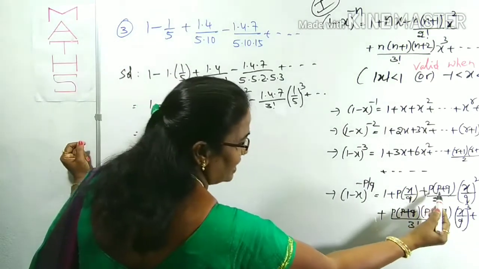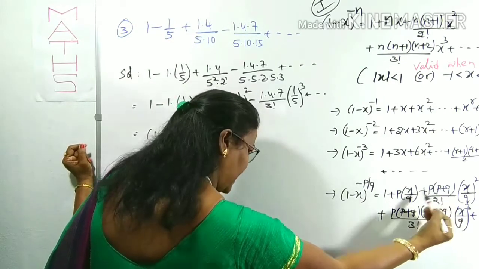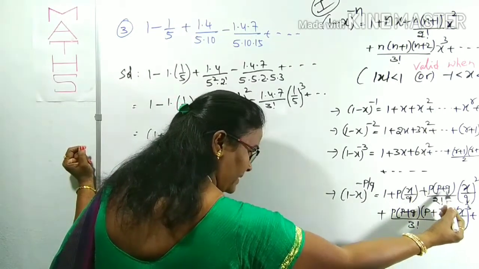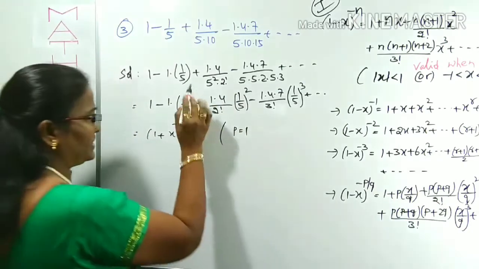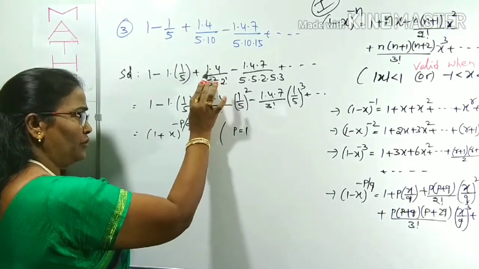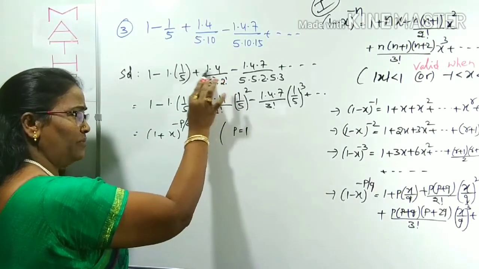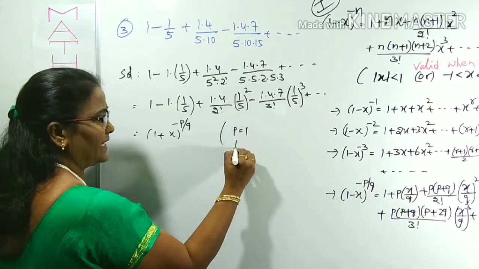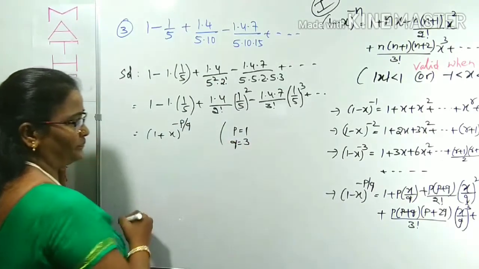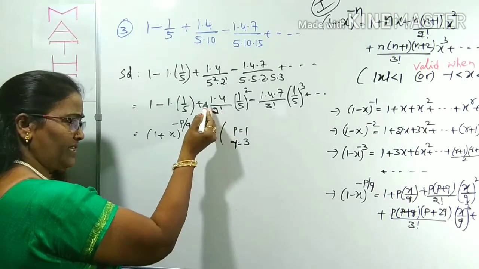Q we can collect. How can you collect q from this one? By the difference of p plus q to p. P plus q minus p is q only. Means the difference of 1 into 4, 1 and 4 difference. 4 minus 1 is 3. That is, you can take it as q. 4 minus 1 is 3.